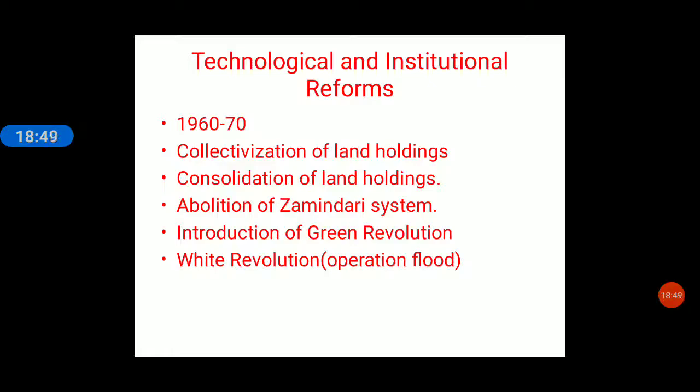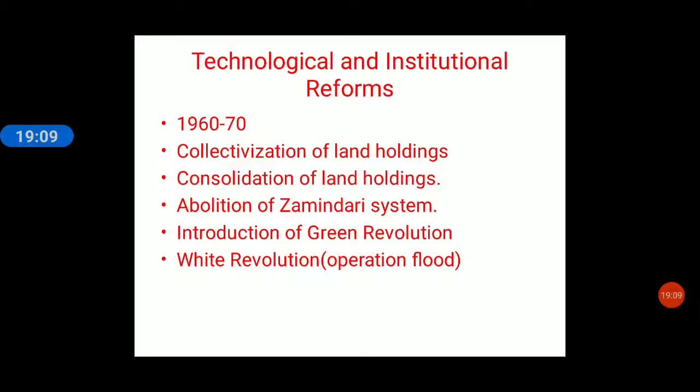Green Revolution has been a very, very important landmark in the agricultural history of India. Now, why was it like that? Through the Green Revolution, the government introduced all the modern farming methods so that the cultivation of food grains, wheat and rice, would increase.